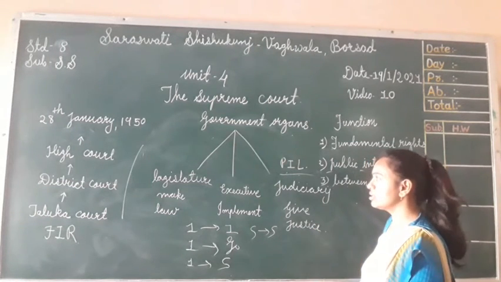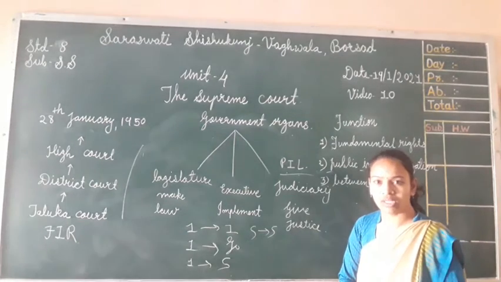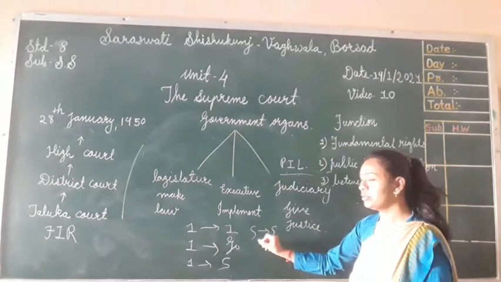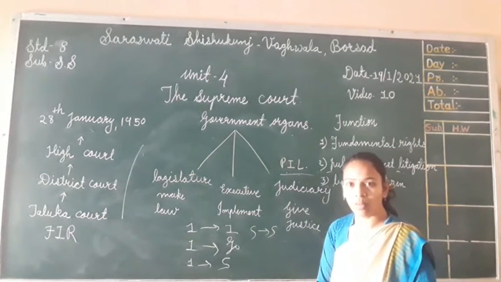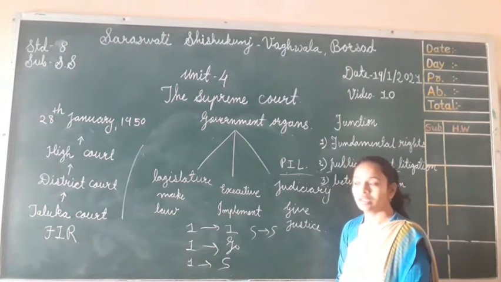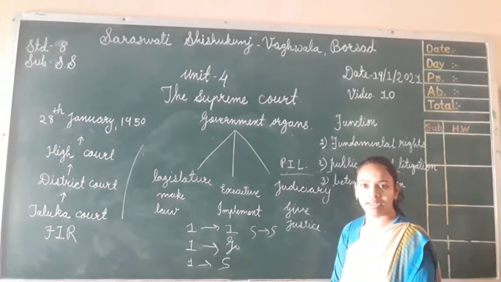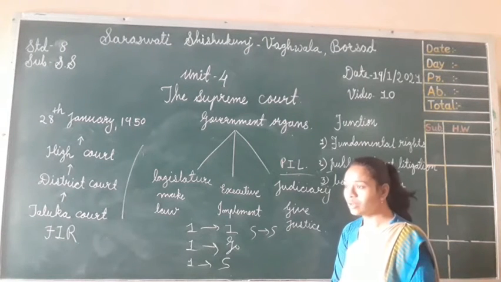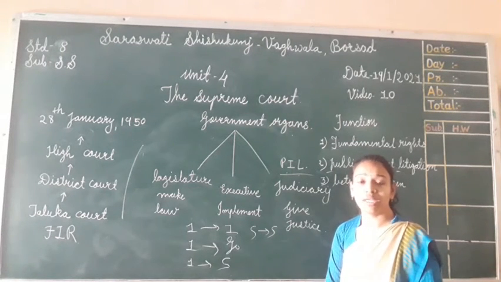Then another thing: let me discuss one case related to a state. I hope all of you have heard about the Narmada dispute. The Narmada Dam is located at Sardar Sarovar, Navagam. So what actually happened there?